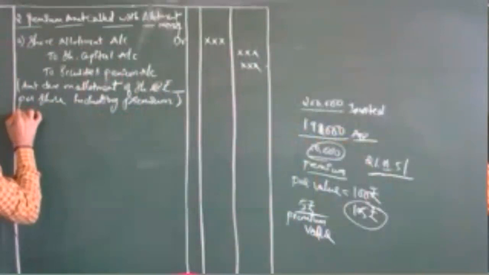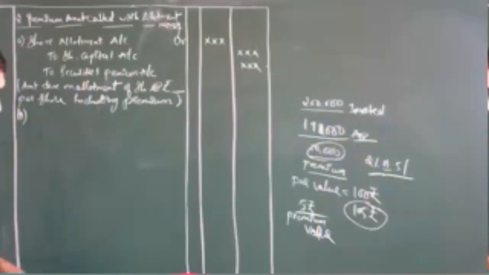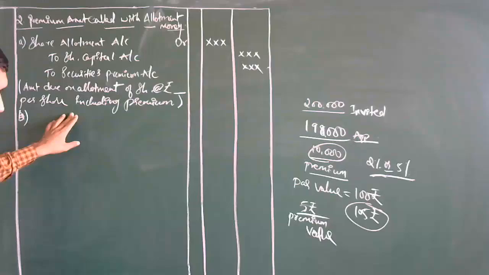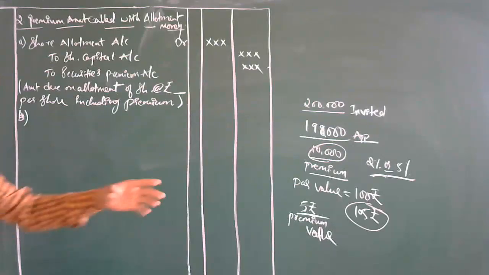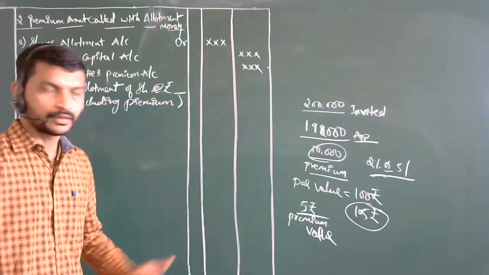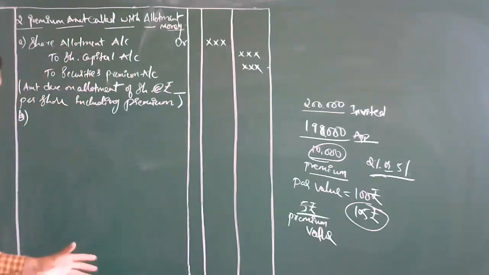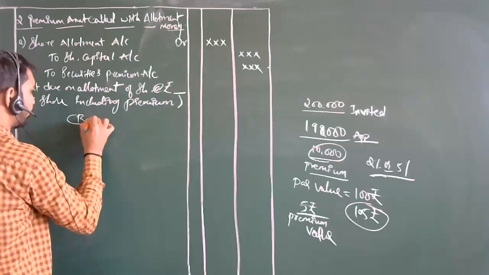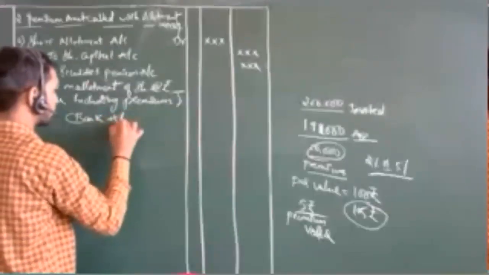Now B. Sir, unable to see you, sir. What? The writing one you are unable to see? Now it is clear, sir. A few of the times due to the network issue, we may get blur. Okay. So yes, sir. Okay, sir, now are you able to see this? Yes, sir.